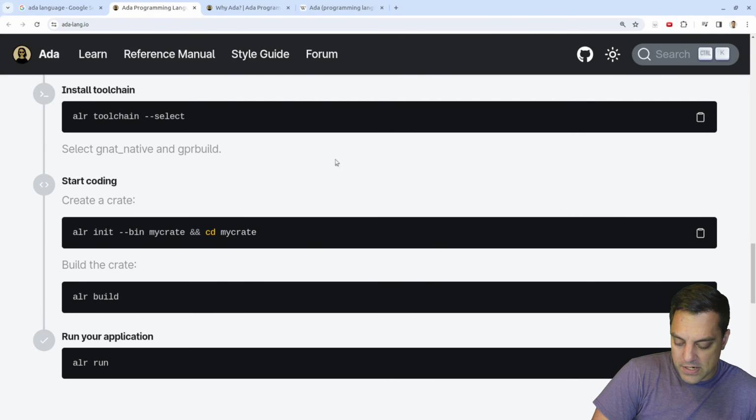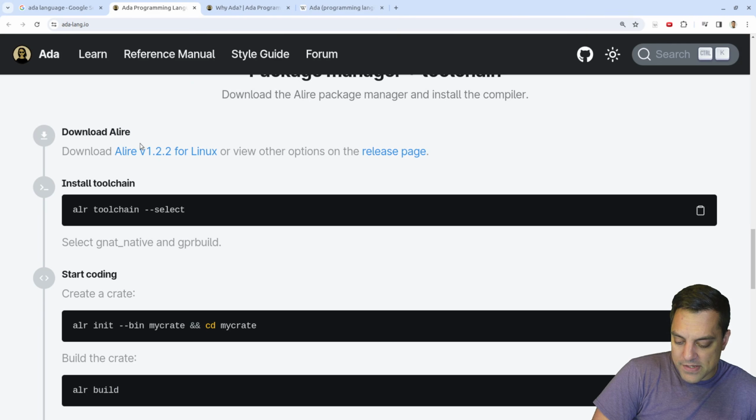Okay, so we got the toolchain here. Oh, interesting here. Okay, so I don't know how to pronounce this, Alire or Aleer.